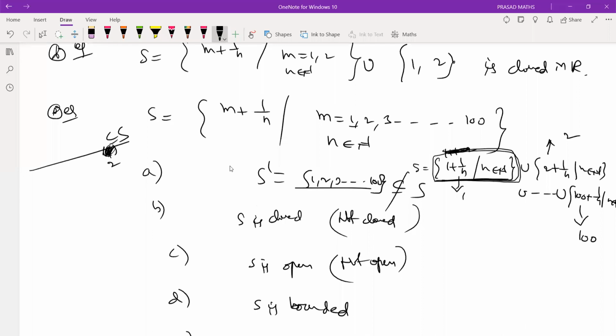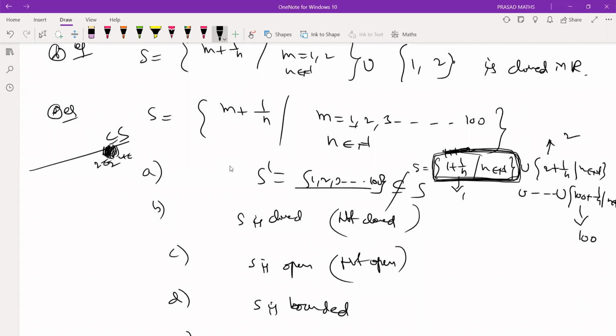Does it contain 1? Does it contain 2? No, sir. Does it contain 2? Oh, yes, sir. Question is, can you find a neighborhood which is inside S? Can you find a neighborhood 2 minus epsilon, 2 plus epsilon, which is inside S?